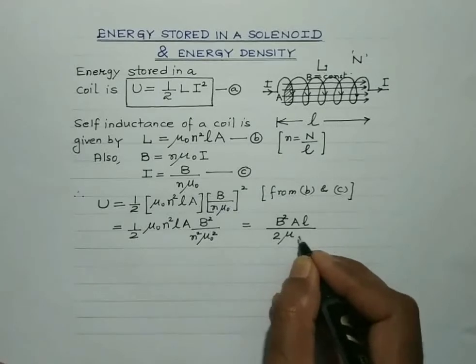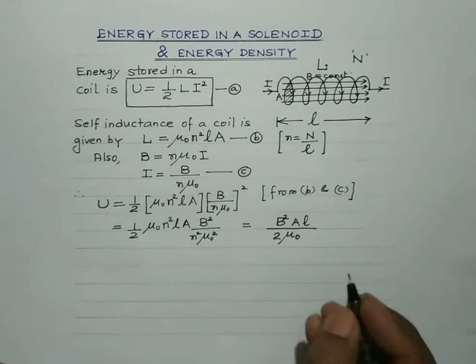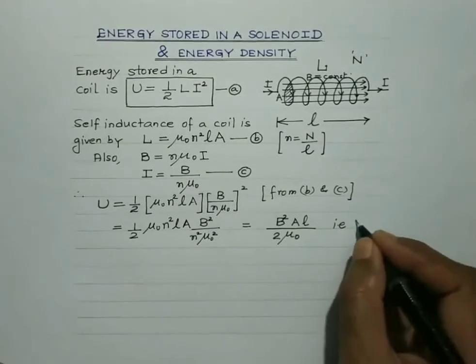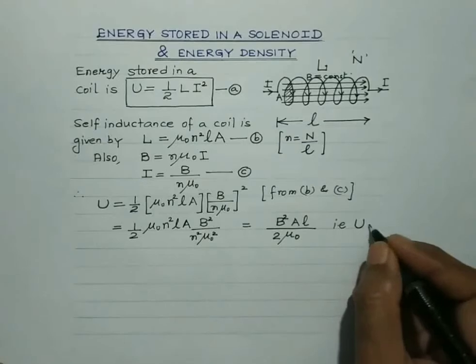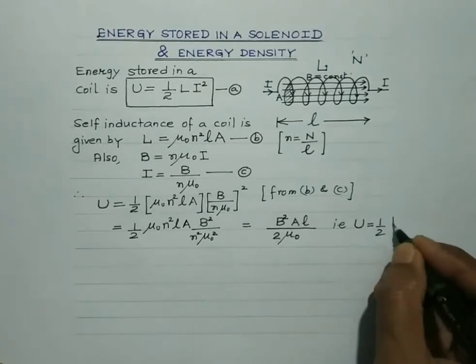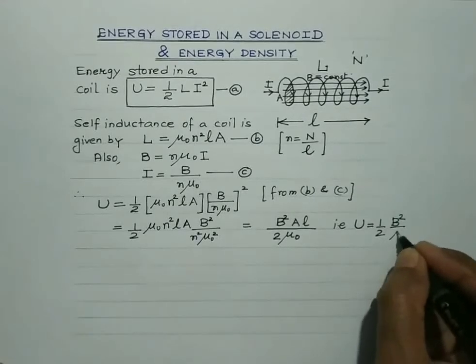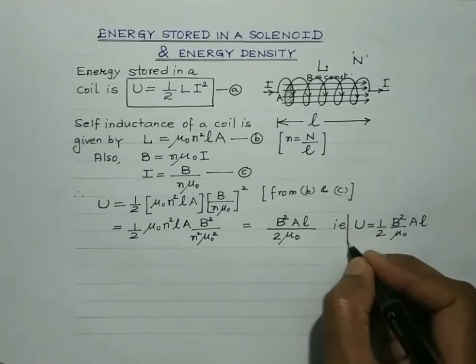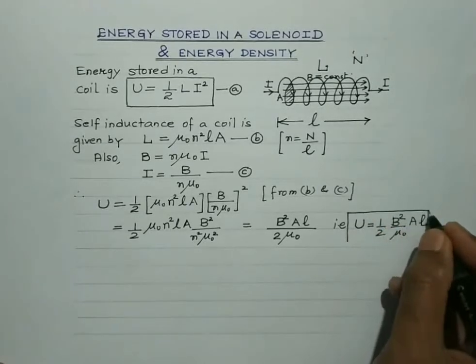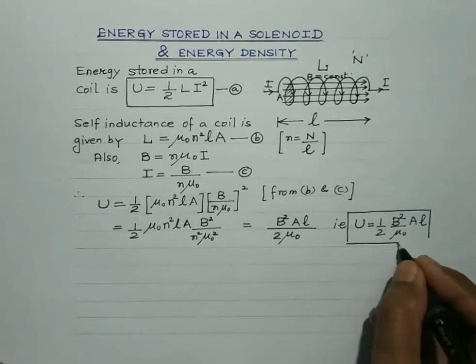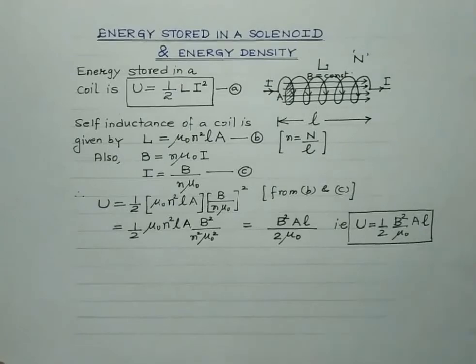twice mu naught. So students, this is the expression for the energy stored in a coil, that is half B square by mu naught into AL. This is the expression in terms of the magnetic field. So always remember, the energy gets stored in the coil in the form of its magnetic field.